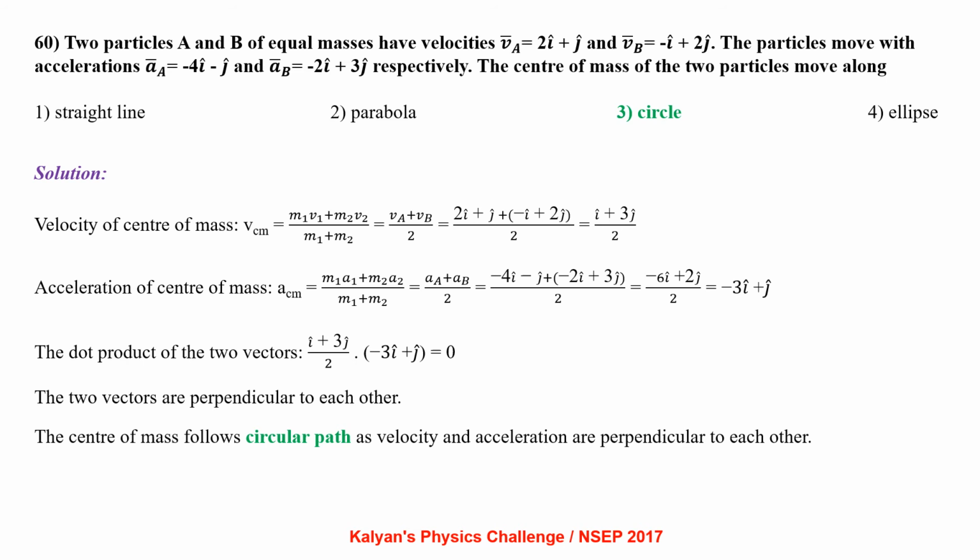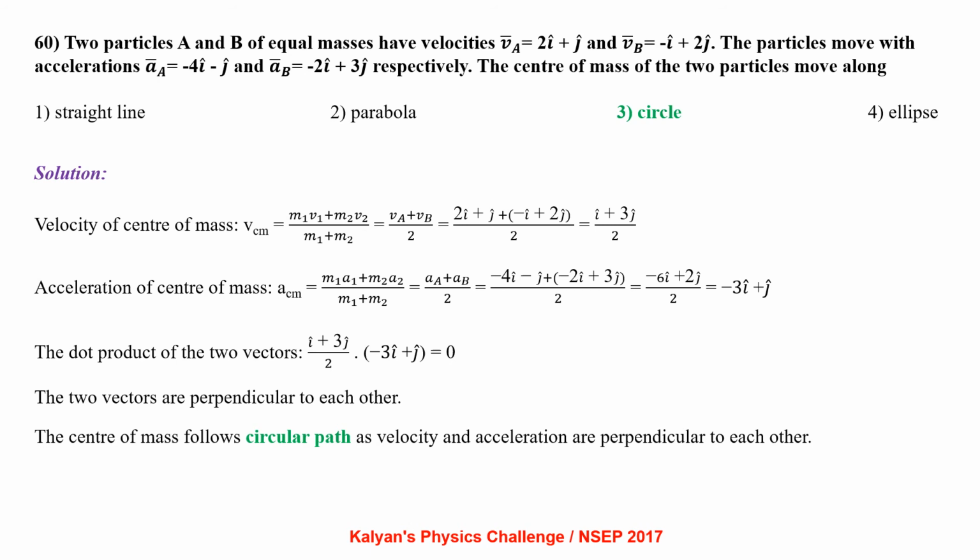Velocity of center of mass VCM = (m1 v1 + m2 v2)/(m1 + m2), that is (VA + VB)/2 as masses are the same. That comes out to be (i + 3j)/2. Acceleration of the center of mass aCM = (m1 a1 + m2 a2)/(m1 + m2), that is (aA + aB)/2, which is -3i + j.